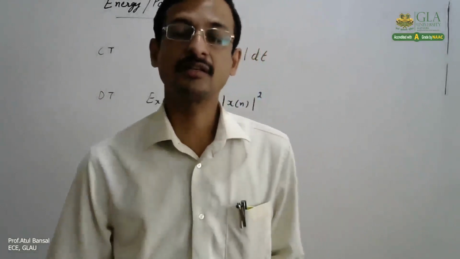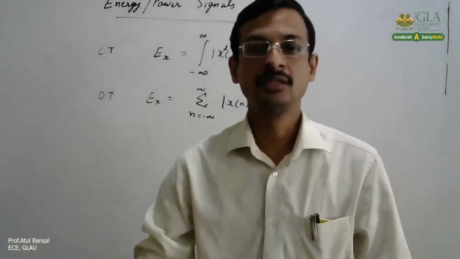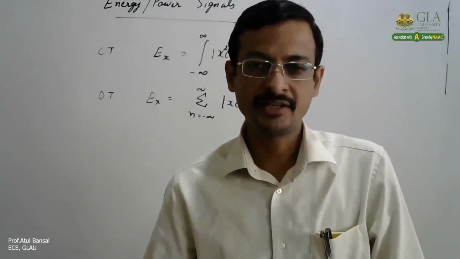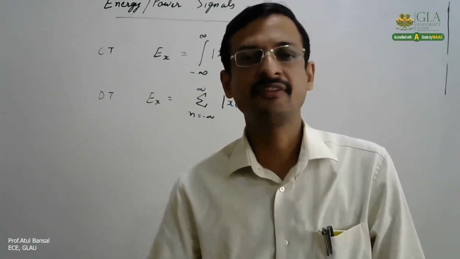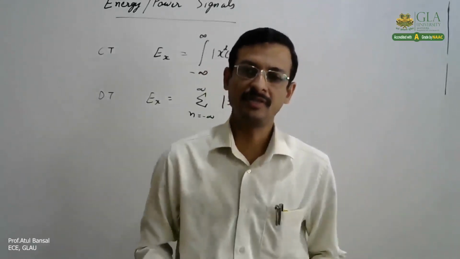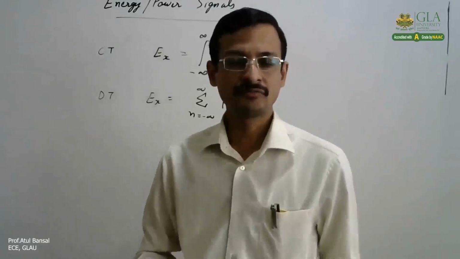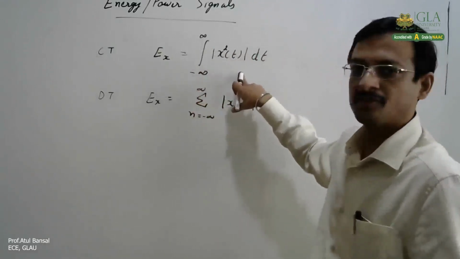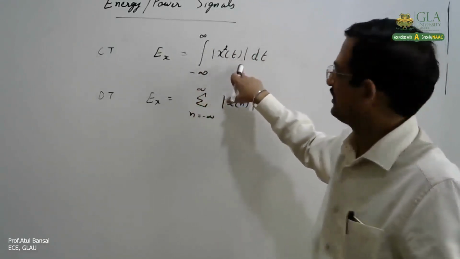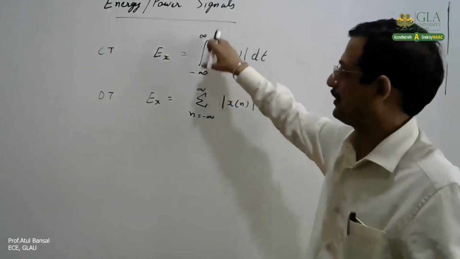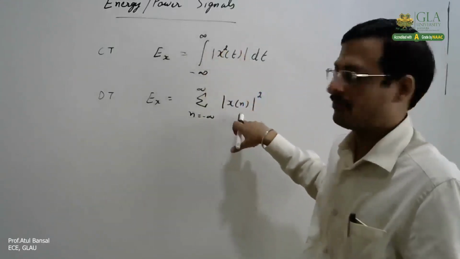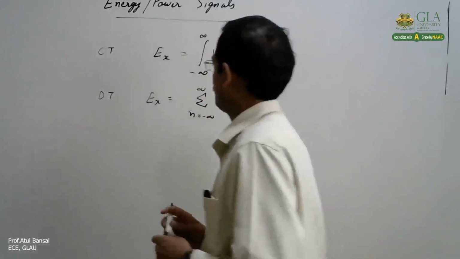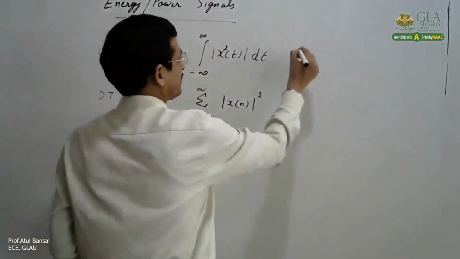So this formula, from where does it come up? This comes from the basics. If you go to your electrical signals knowledge, the basic energy is either V square by R or I square into R. So if we take the normalized energy, that is when we consider R equal to 1, it comes down to V square or I square. So that is simply the square of the signal. So based on that principle, the energy of any continuous time signal can be calculated as the integral from minus infinity to infinity of mod x(t) square, and in case of discrete, the summation n equals minus infinity to infinity of mod x[n] square.